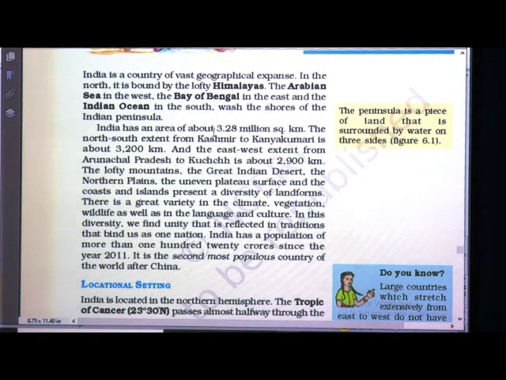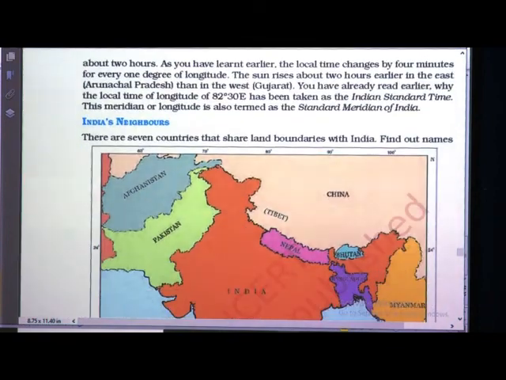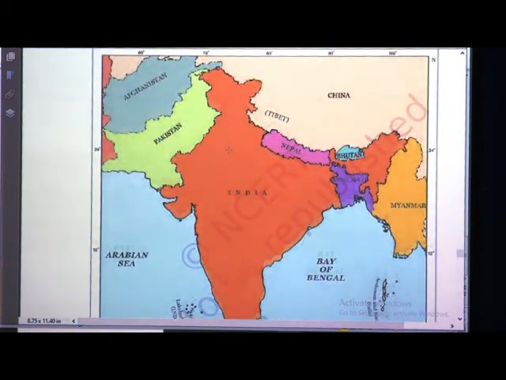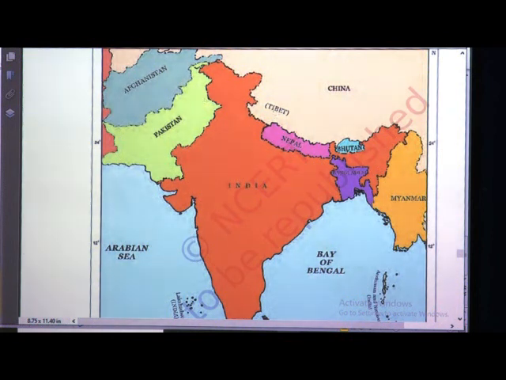India has an area of about 3.28 million square kilometers, which means the total area if we count is about 3.2828 million square kilometers. The north-south extent from Kashmir to Kanyakumari is 3200 kilometers. So from Kashmir to Kanyakumari the distance is 3200 kilometers. And from east to west, from Arunachal Pradesh to Kutch, the distance is about 2900 kilometers.